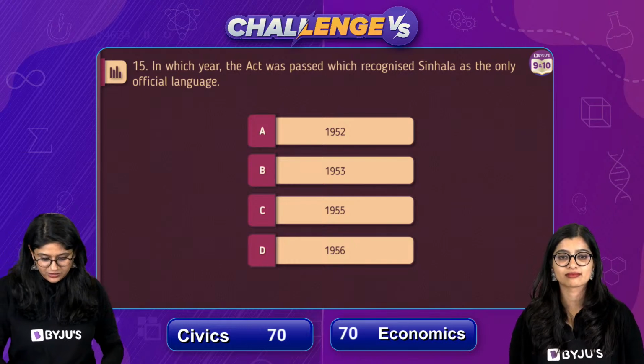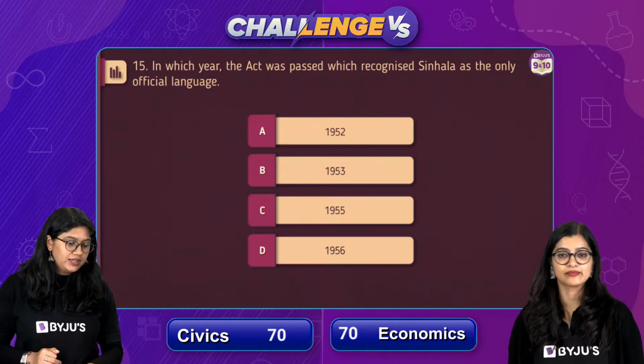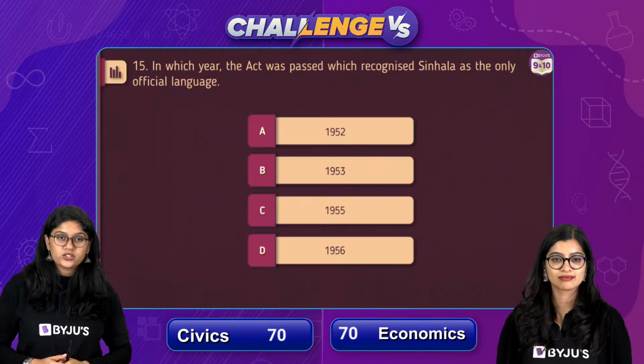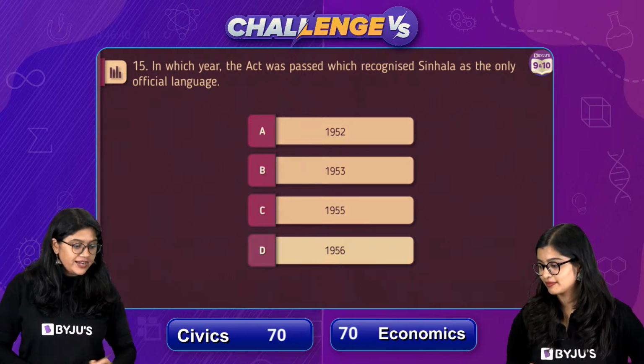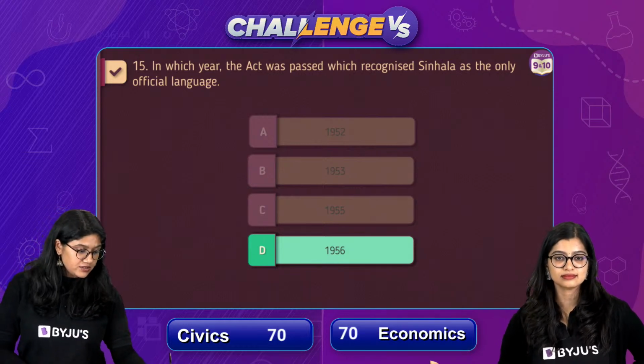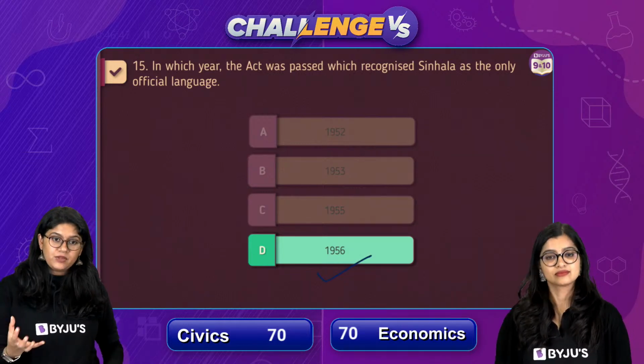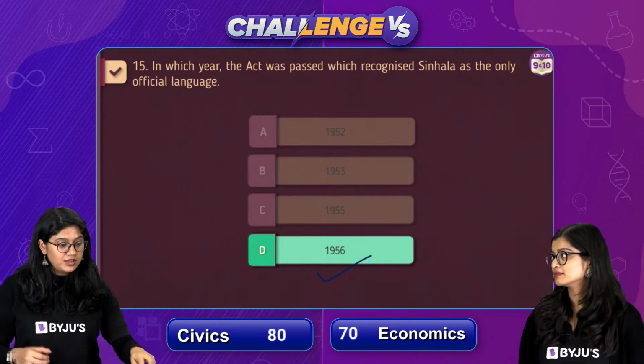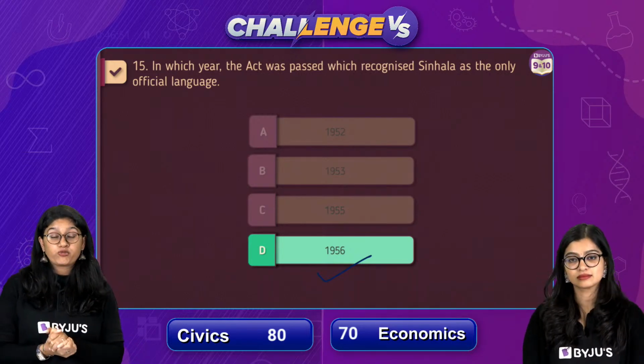I think we can end the polls because the majority of you have voted, and 91% of you have voted for the correct answer, which is the year 1956. So in the year 1956, the act came. According to this particular act, the Sinhala language was made the official language.